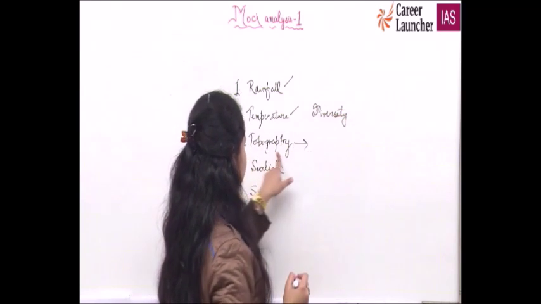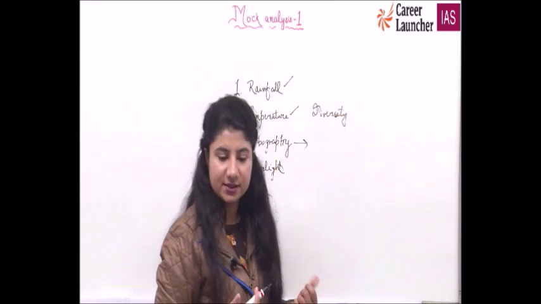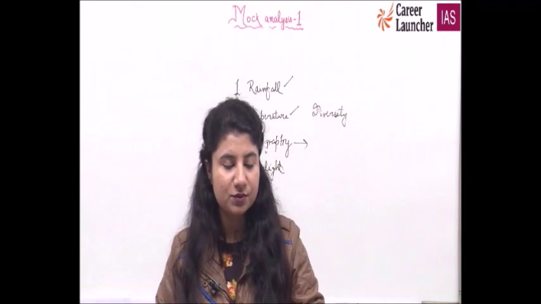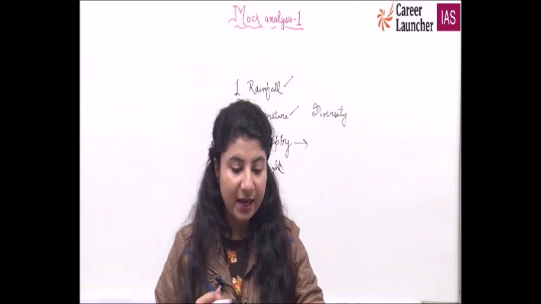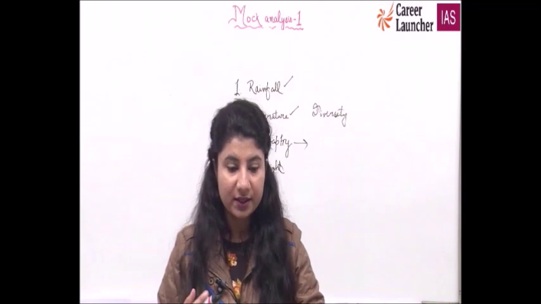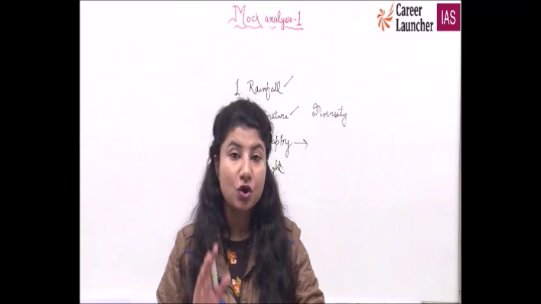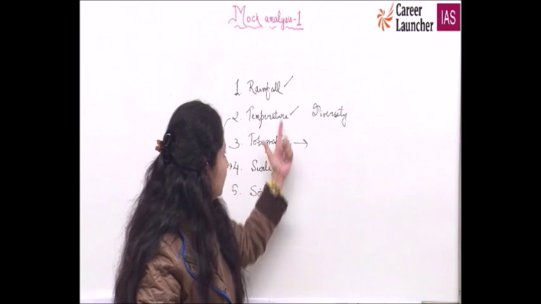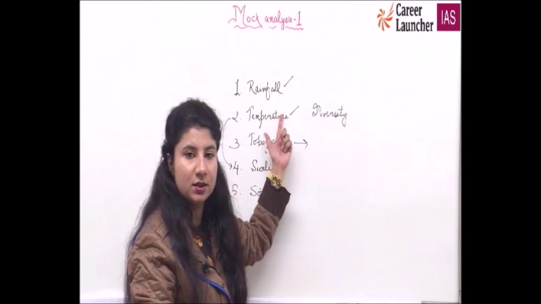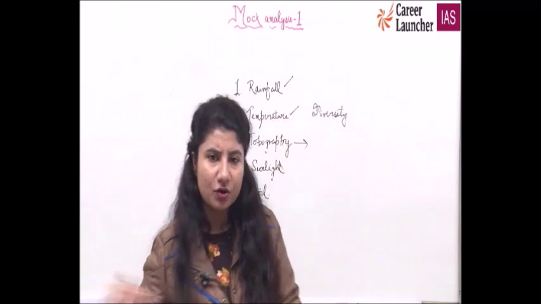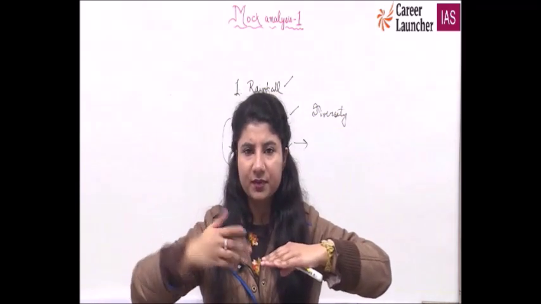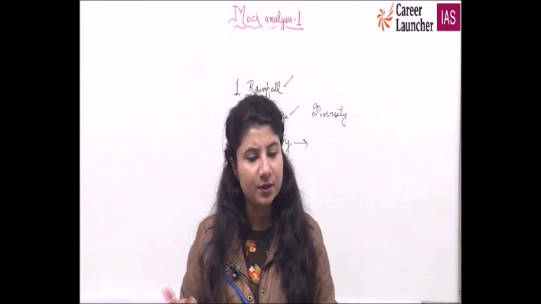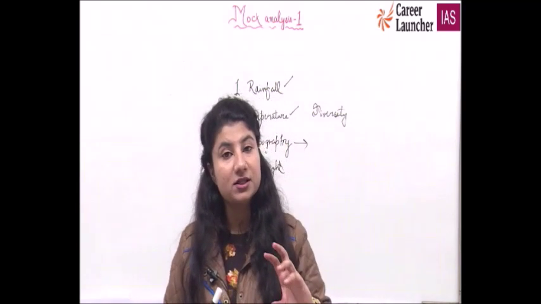Topography. Sunlight. Adequate sunlight. Now, if you try to see which among the following are the factors that govern the biome distribution in the world, you will see that annual variation of temperature, where there is optimum temperature for life to survive. Yes, amount of rainfall has to be there. Wind. What is wind? It is the horizontal movement of air. Advection. Convection is the vertical movement. Wind is the horizontal movement. So wind, yes, it is a factor, but it is a factor later on.